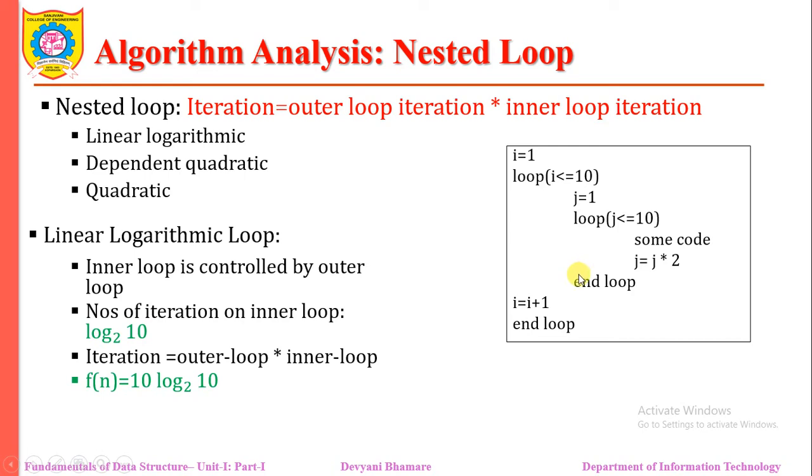The number of iterations of the inner loop is log 10 to the base 2. The outer loop will be executed 10 times, so the complete looping statement has the number of iterations as outer loop multiplied by inner loop. That's why we get the result 10 log to the base 2 of 10.